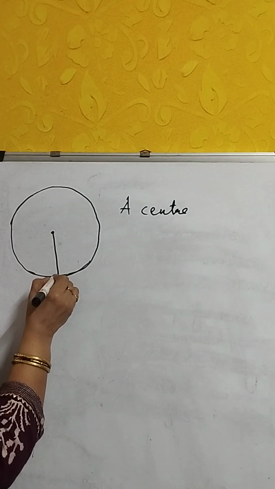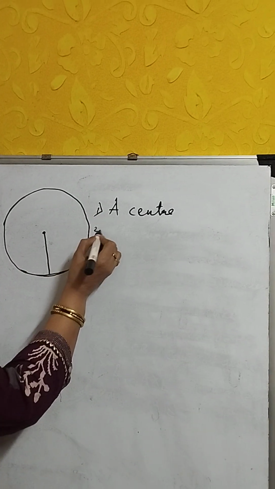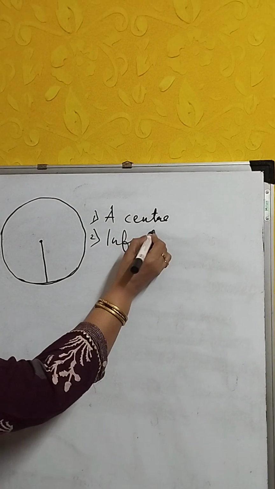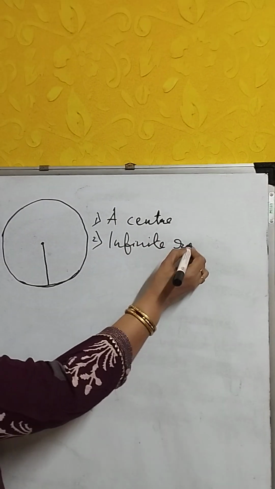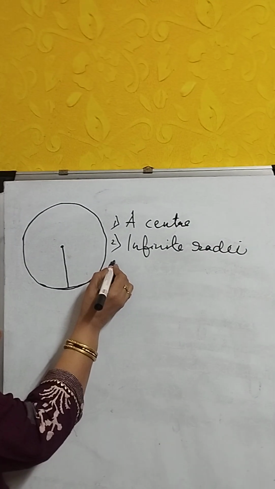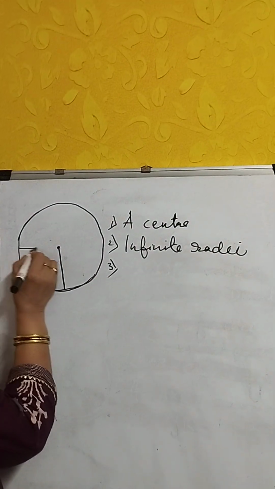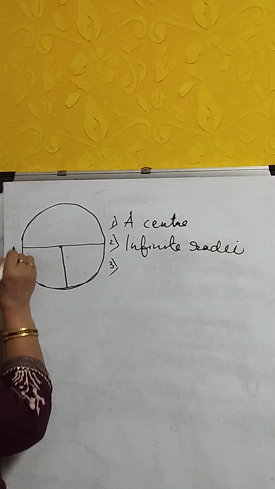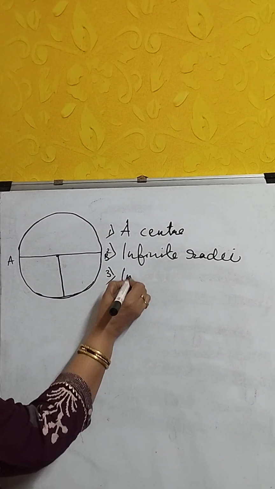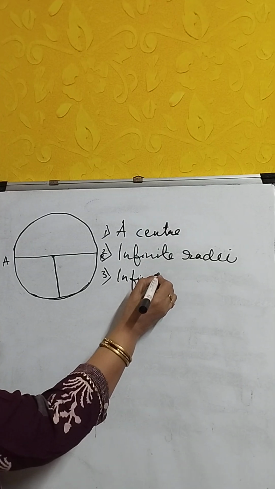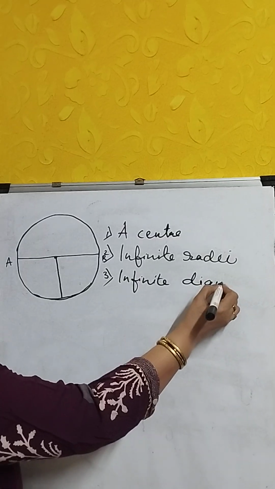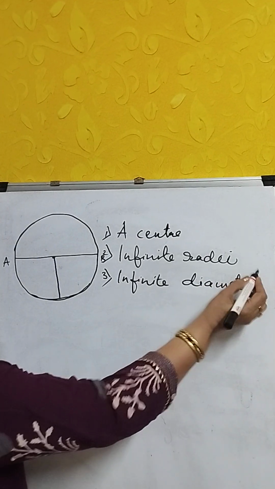Secondly, about radius: there are infinite radii we can draw in the circle. Now, third, about diameter. This is the diameter, AB. Infinite diameters we can draw in the circle. You're getting what I'm telling you?